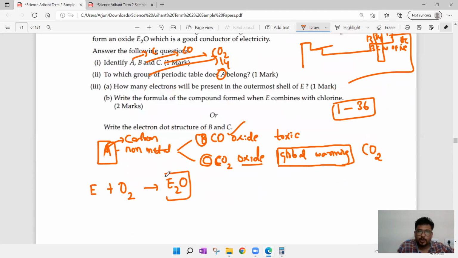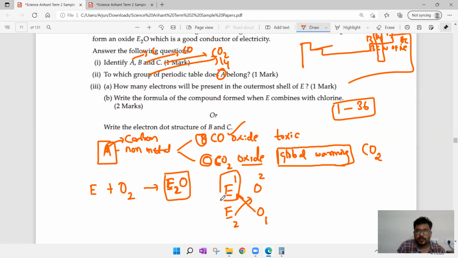But one hint is there. It is forming one E2O compound. How did we get E2O? Let us see the 9th class topic. We have E, we have O. For E, the formula subscript 2 is given. The 2 is the valency of oxygen. Yes, of course, oxygen atomic number is 8, valency is 2. For O, there is no subscript, which means valency 1. So that 1 is E's valency.